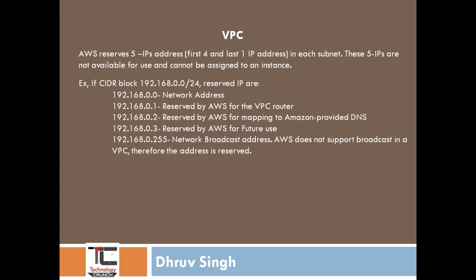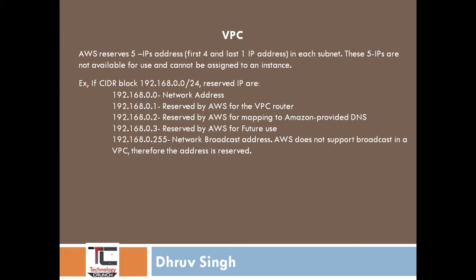And the last IP is 192.168.0.255, the network broadcast address. AWS does not support broadcast in a VPC, therefore the address is reserved. So hope you understand which 5 IPs are reserved by AWS. So when you create a subnet and assign the CIDR value, then AWS reserves 5 IPs in that CIDR.